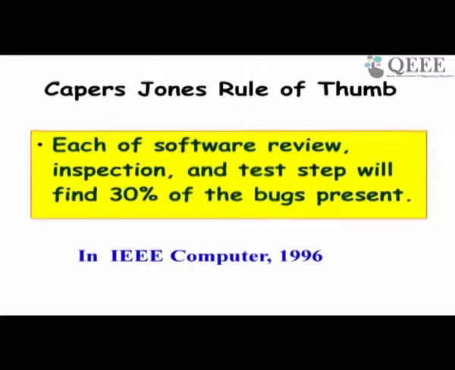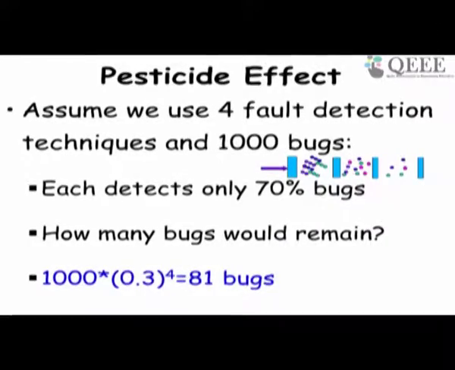So you need to apply multiple test techniques. Now let's see one example. Assume that you have used 4 bug detection techniques, maybe 4 test methodologies, and assume that these work very well, even though Capers-Jones observation is that they detect 30% only. Let's assume that ours is able to detect 70% of the bugs.